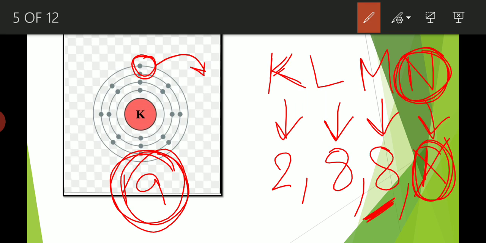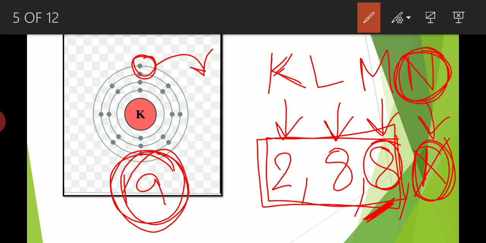This particular atom will be lost by the potassium. Then if this particular electron is lost from the valence shell, the potassium will acquire 8 electrons in the last shell, right? Now it will become 2, 8, 8. Clear? But when will it lose? When the potassium atom combines with some other atom to form a compound, then this losing of electron will take place.